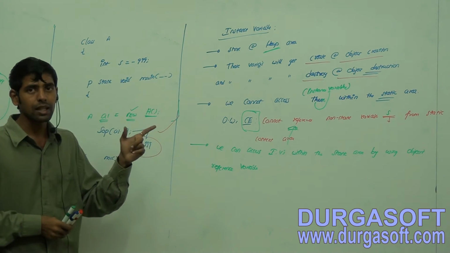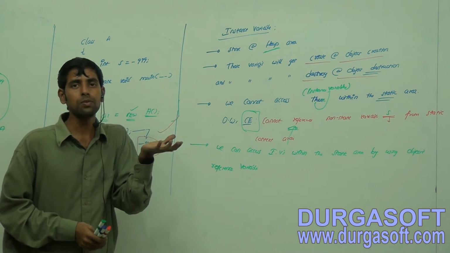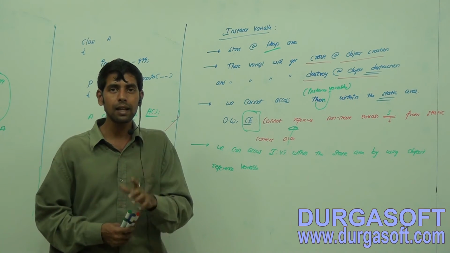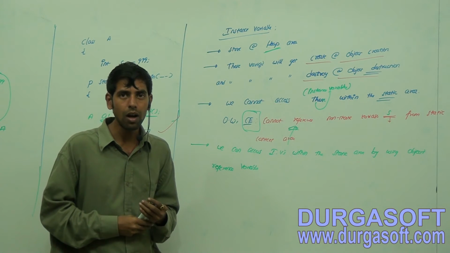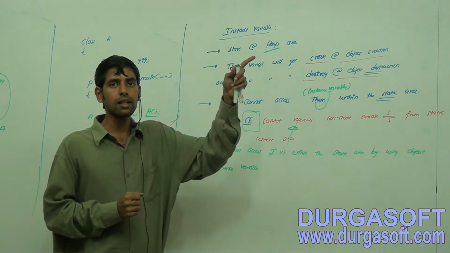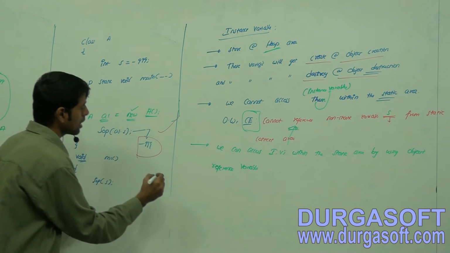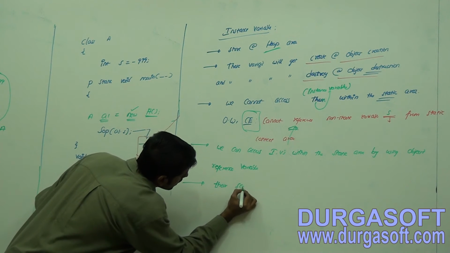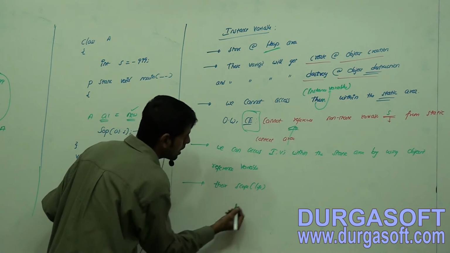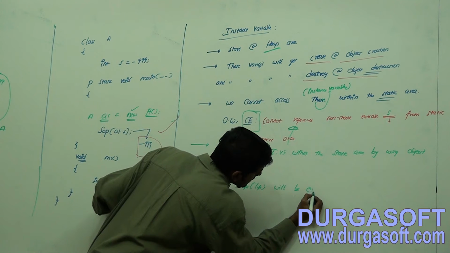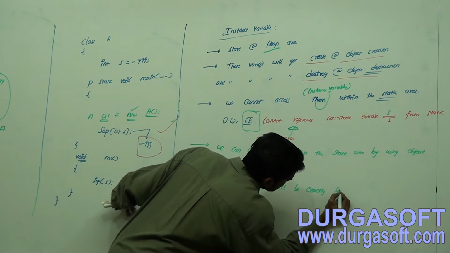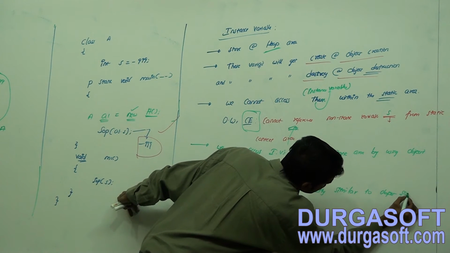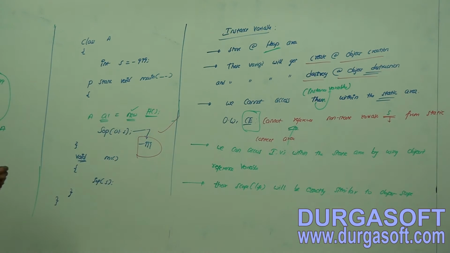So we can tell one thing here. Their scope, which means life, the instance variable scope, will be exactly similar to object scope.